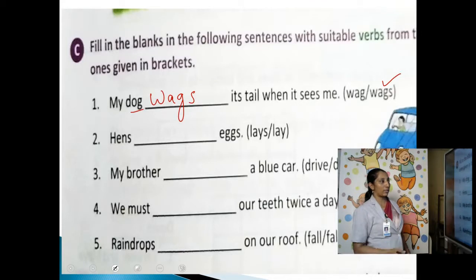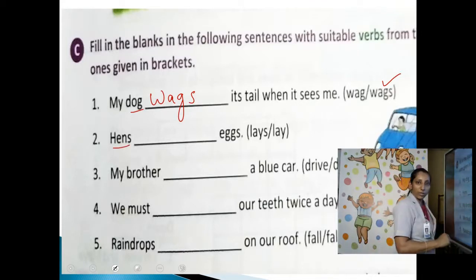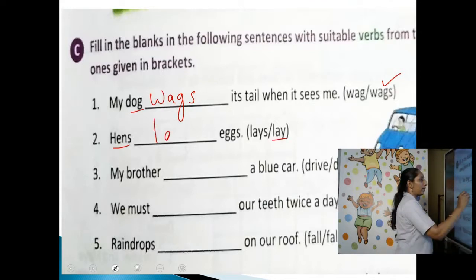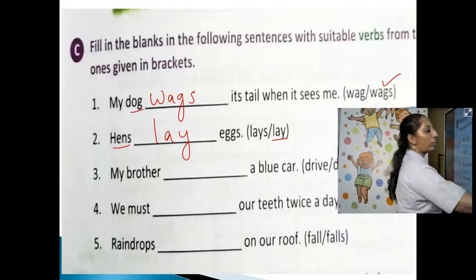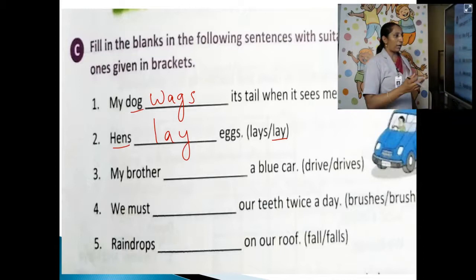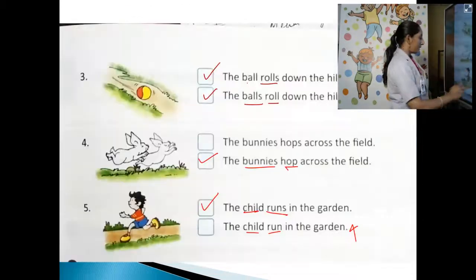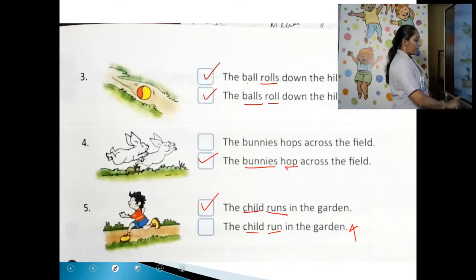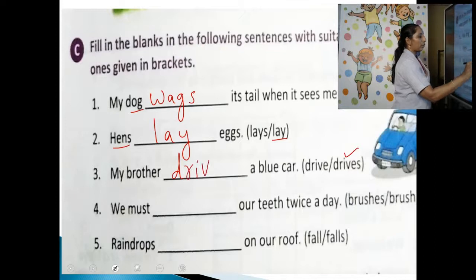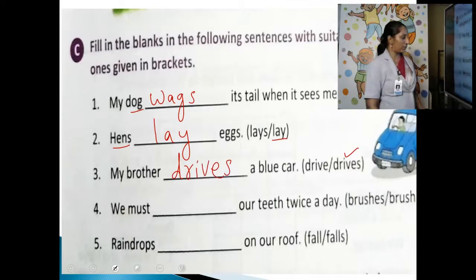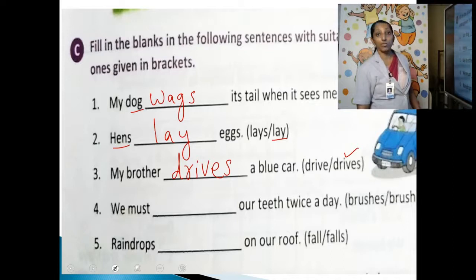Second one. Hence dash. Hence plural. So which is a plural verb here? If there is S, it is singular. Without S is lay. Hence lay. Third one. My brother dashed a blue car. My brother is singular, so it should be drives. My brother drives a car. You should write a singular verb here. So it is drives.